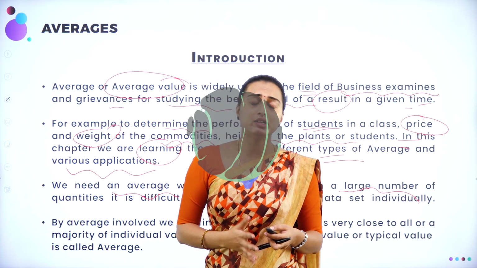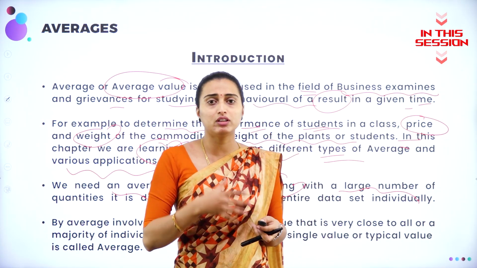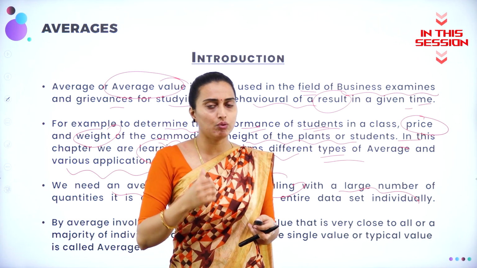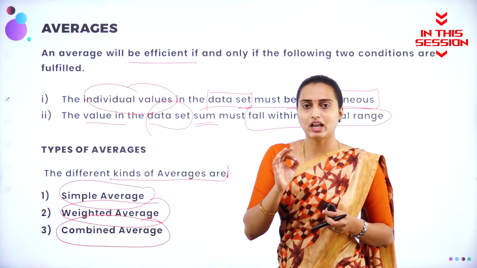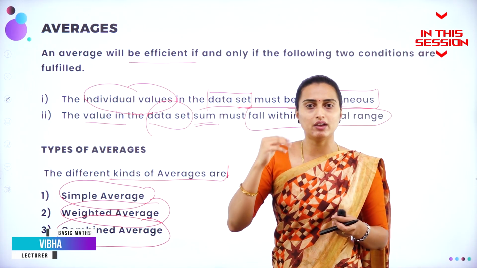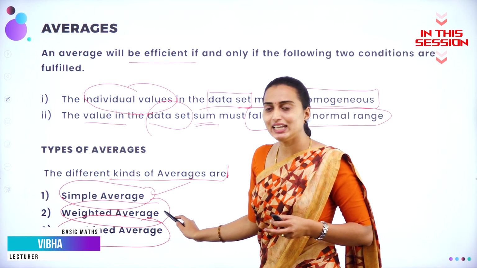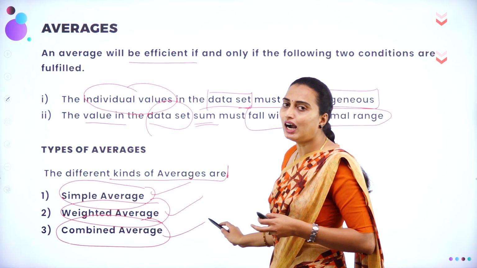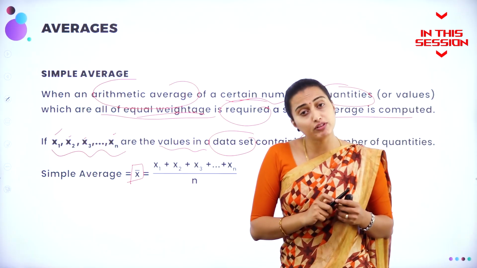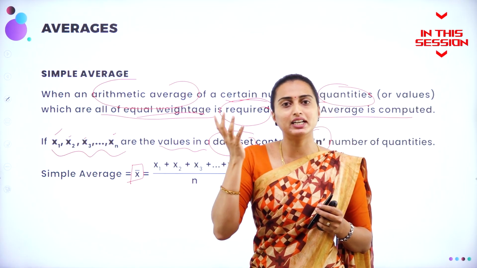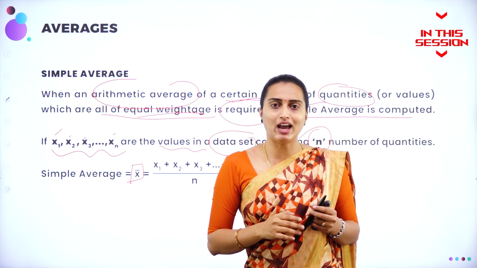If they have given 100 quantities, and then they ask you to find out the mean or mode of those quantities, then you need this average. The types of averages are only 3 in your syllabus: one is simple average, another is weighted average, and another one is combined average. If there are only 3 data values, it is x1 plus x2 plus x3 divided by the total number of values.